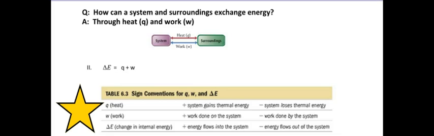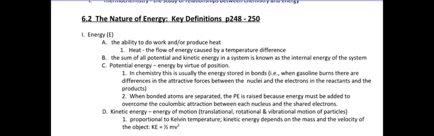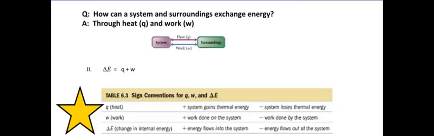Let's go back and revisit a definition, will you? So I'm back on page 1 again. A lot of good stuff on page 1. And we defined energy right here as the ability to do work and or produce heat. That is a definition that the physicists and the chemists all agree on. The ability to do work and produce heat. So let's go back and see what's happening in section 6.3 again. How can a system and surroundings exchange energy?